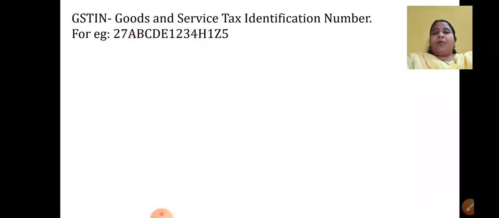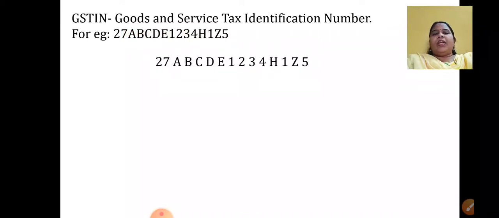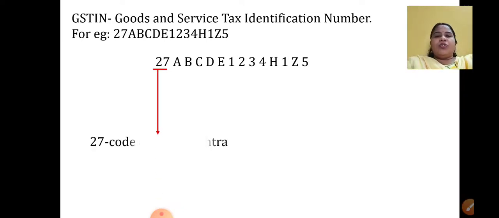Now what important things should you remember? It is a 15-digit alphanumerical. Can you see it? It has numbers as well as alphabets, and when you count it, it is 15 digits. Okay. Now, nothing is written here randomly. Everything has meaning. The first two digits, that is 27, are the state code. We are in the state of Maharashtra, so the code for Maharashtra is 27.